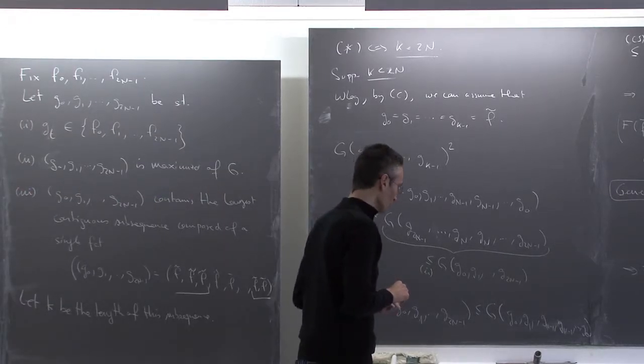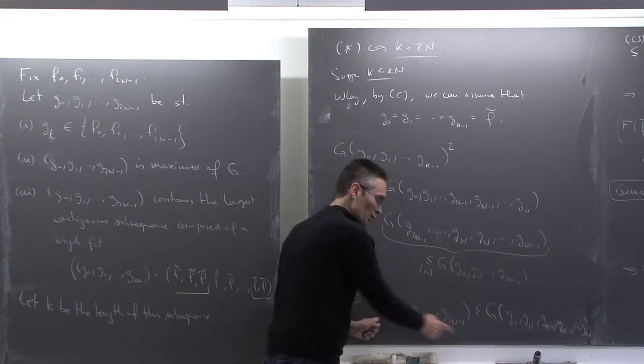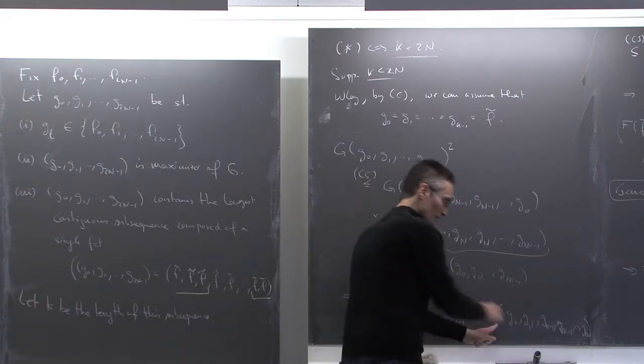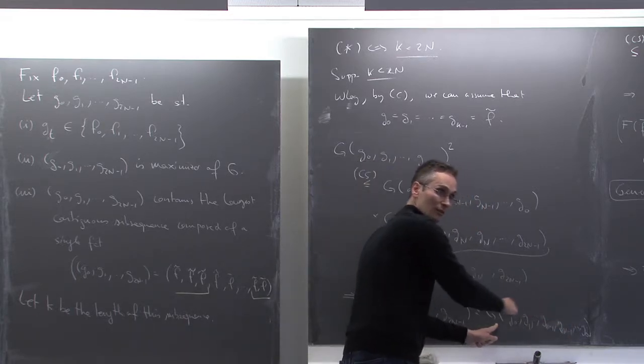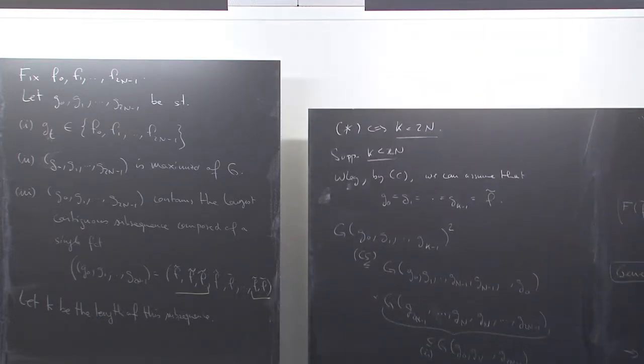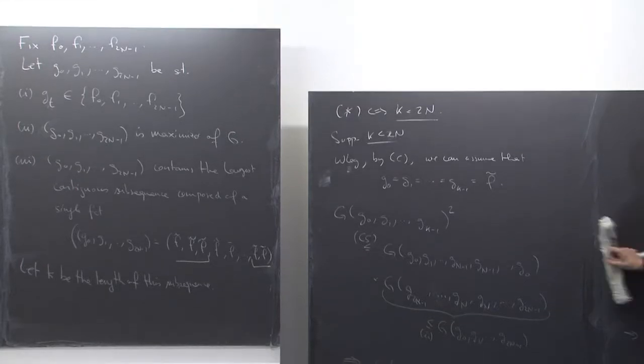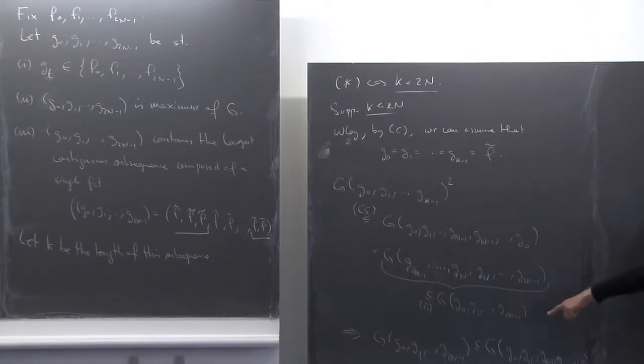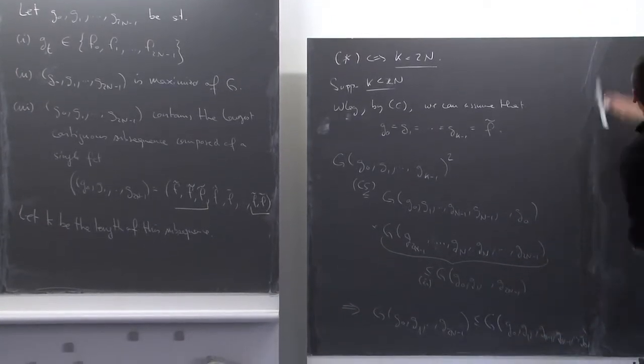But what does it tell you? This is the maximizer of G, and this is bigger. That means that this is also a maximizer of G. This inequality must be an identity, and the sequence I get here is also a maximizer.